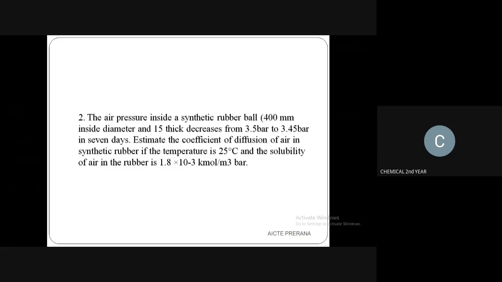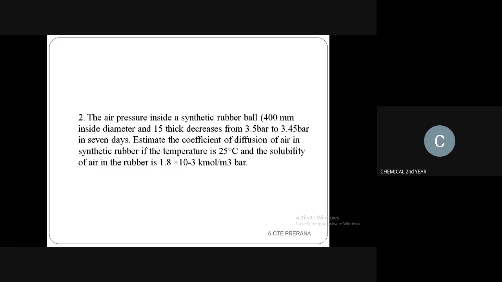You just consider a rubber ball for this problem. In that rubber ball, the air is filled. That rubber ball is a synthetic rubber ball, so it has a measurement of 400 mm inside diameter and 15 thickness.